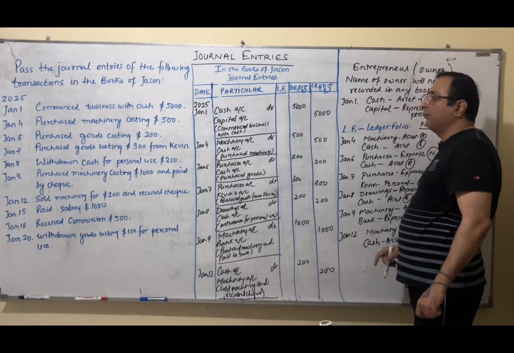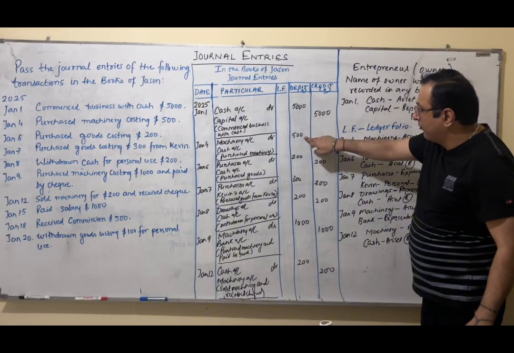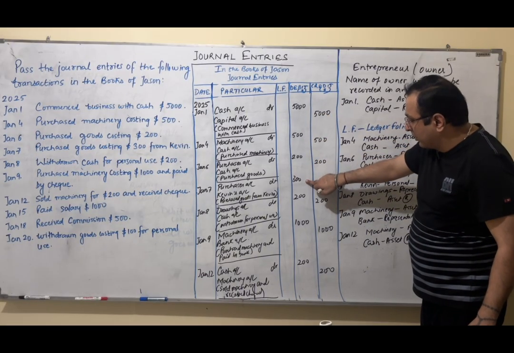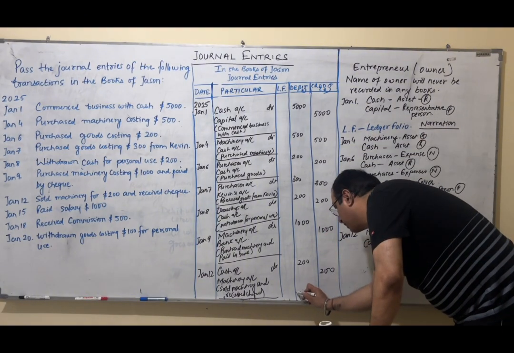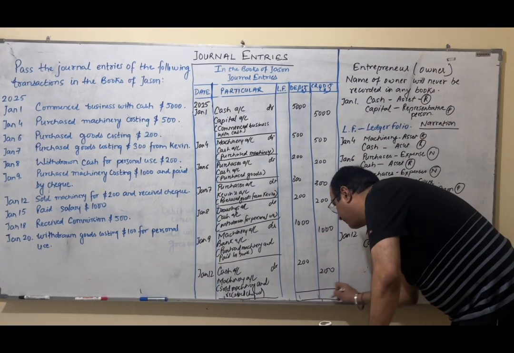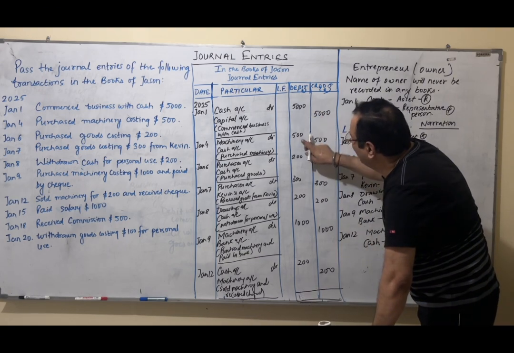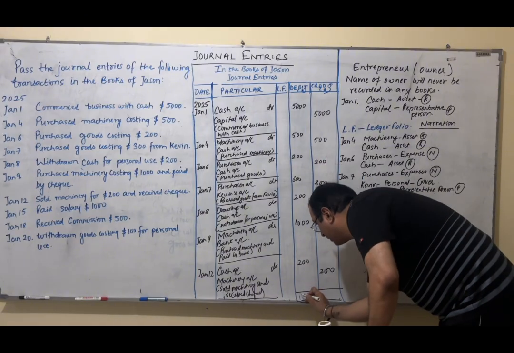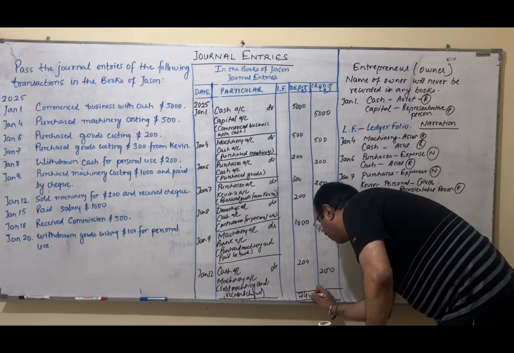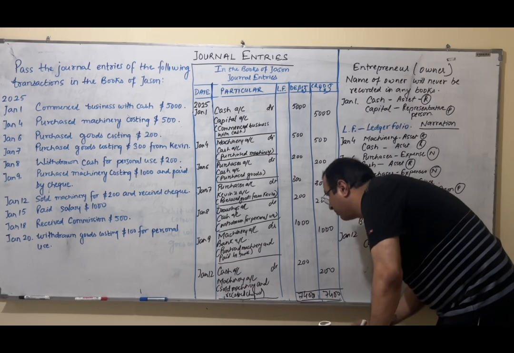Now guys, you can see my page is finished. When the page is finished, we total both the sides. 5,500, 5,700, 6,000, 7,000, 7,400. Both the sides should be the same. We write here how much it was. Right? 7,400, 7,400. I don't have space here.